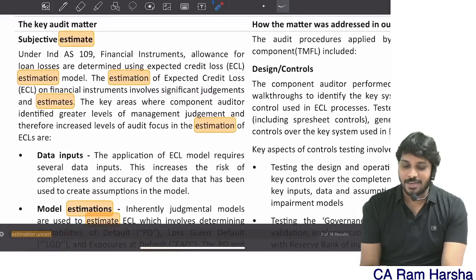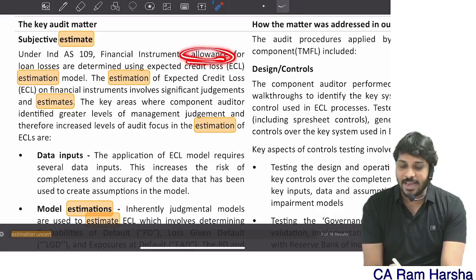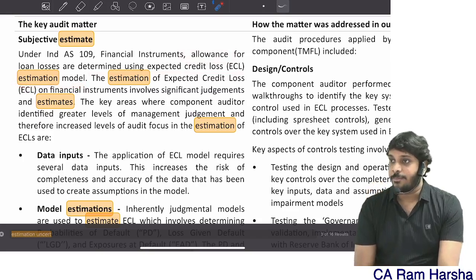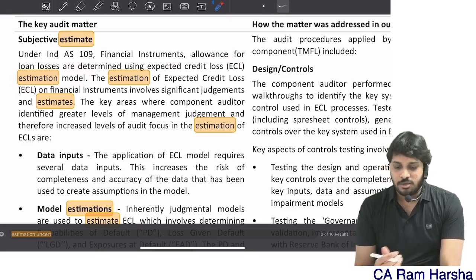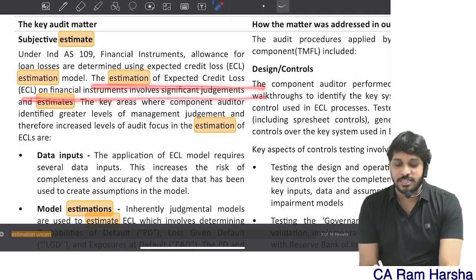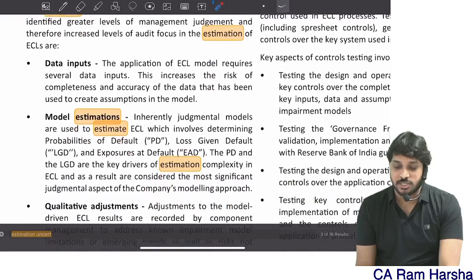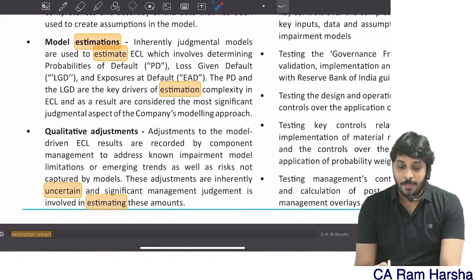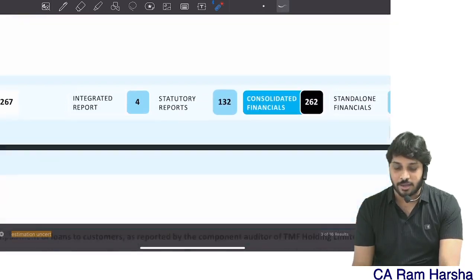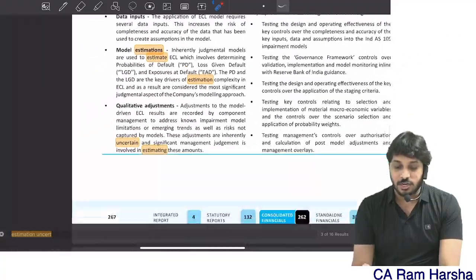So what they evaluated under Ind AS 109 Financial Instruments, where you need to provide allowances for loan losses determined using an expected credit loss estimation model. Means they are using the accounting standard, the applicable financial reporting framework model. You have this in the syllabus? Yes, sir. The estimation of expected credit loss involves significant judgments and estimates. The key areas where auditors will verify: first they verify the data, then the model, then whether any qualitative adjustments are required. That's it. These are all the points involved.